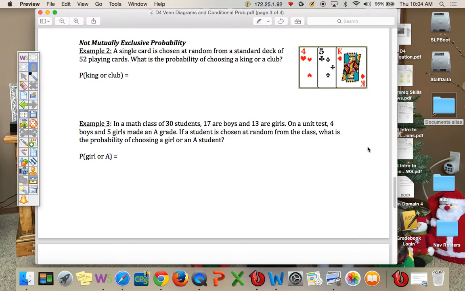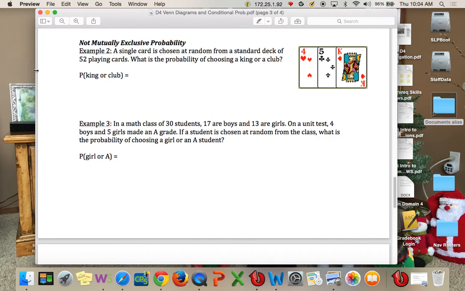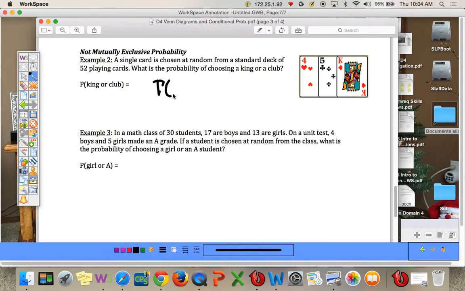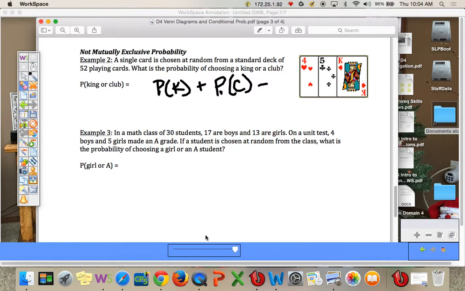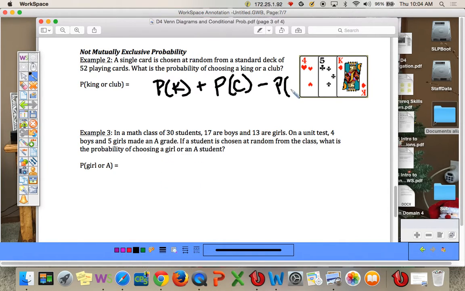Another example. A single card is chosen at random from a standard deck of 52 playing cards. What is the probability of choosing a king or a club? Okay, so the probability of a king plus the probability of a club, but we have to subtract the overlap. If we count all the kings and all the clubs, there is one king that's a club, so we have to subtract out that one that we counted twice. We counted the king of clubs twice, so we have to subtract out the probability that it is a king and a club.